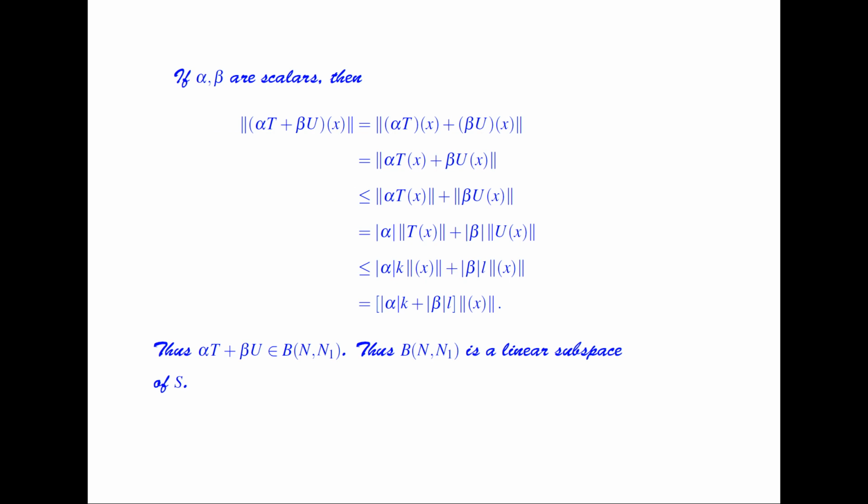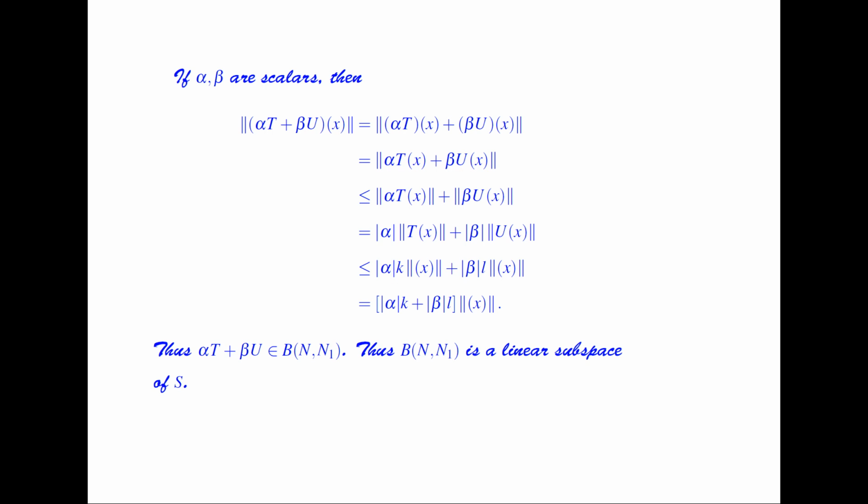If alpha and beta are scalars, then the norm of (alpha T plus beta U)(x) is equal to the norm of alpha Tx plus beta Ux, which is less than or equal to the norm of alpha Tx plus the norm of beta Ux, which by the definition of the norm is equal to modulus of alpha times norm of Tx plus modulus of beta times norm of Ux. This is less than or equal to modulus of alpha into k into the norm of x plus modulus of beta into L into the norm of x, which is equal to modulus of alpha into k plus modulus of beta into L, times the norm of x.